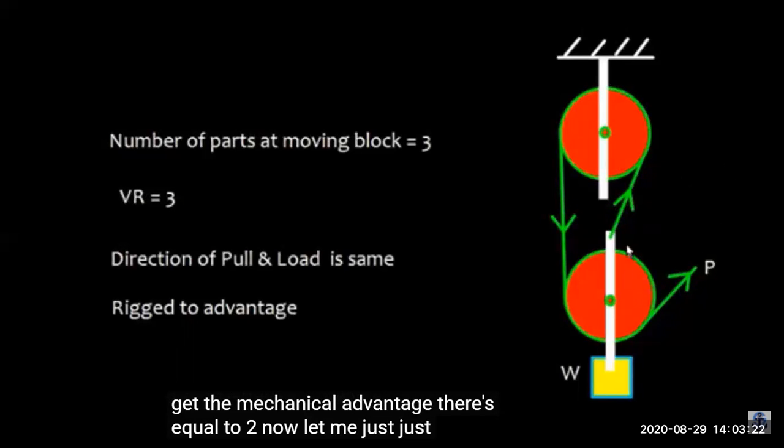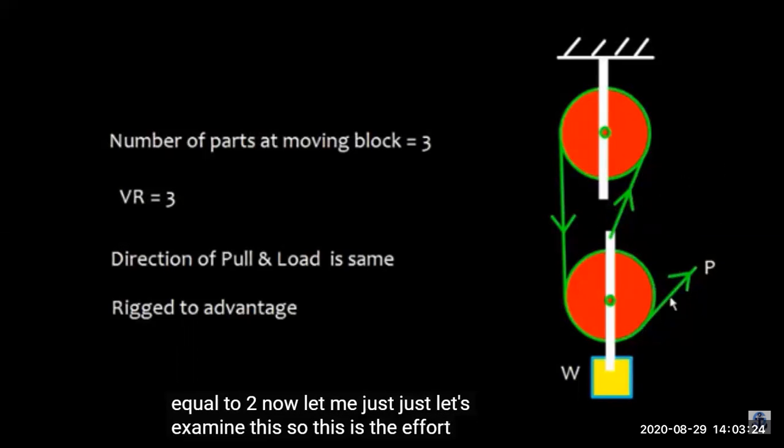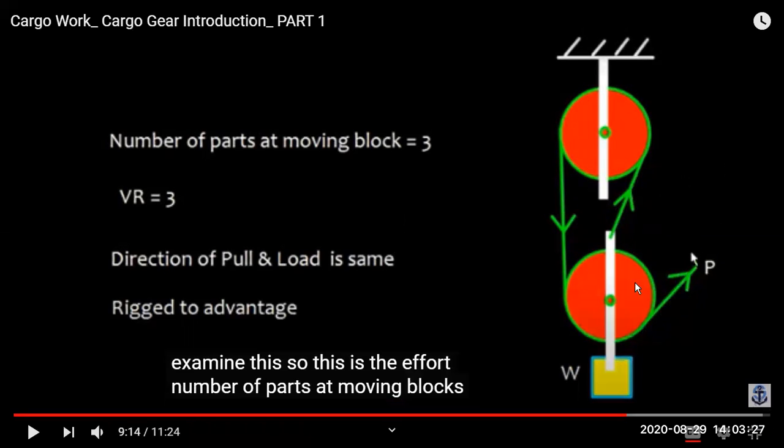Now we put the force from down. This was rigged to advantage. Now it is rigged to disadvantage. We are pulling from down. Sorry, this is rigged to advantage. So in this case, the direction of pull is the force. If three parts are moving, the number of parts moving at the moving block will be 3.